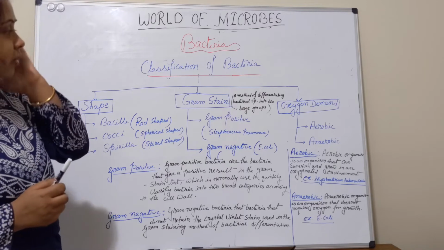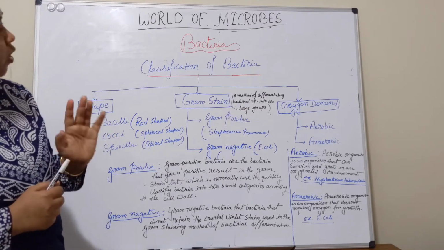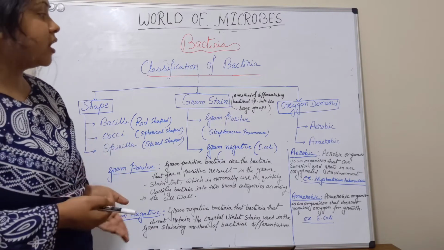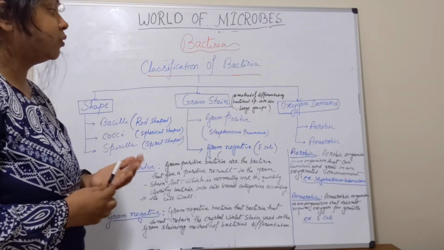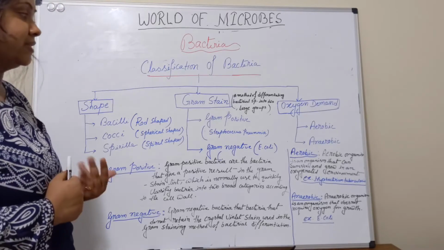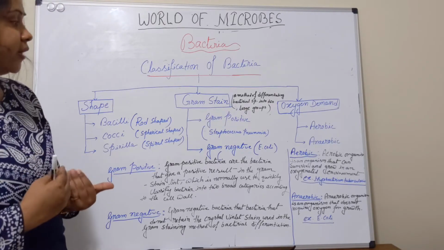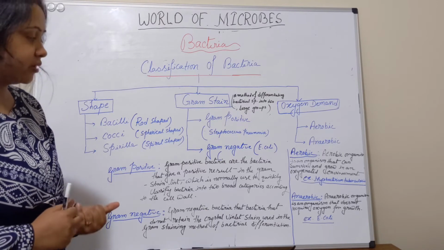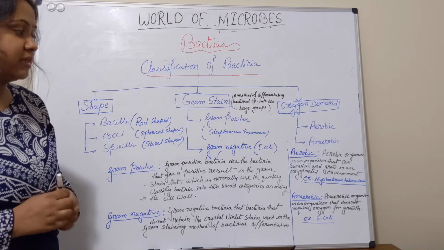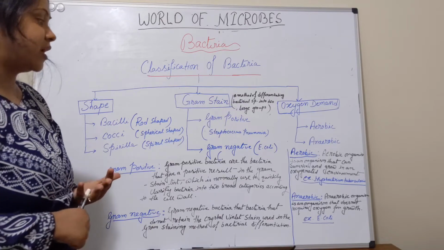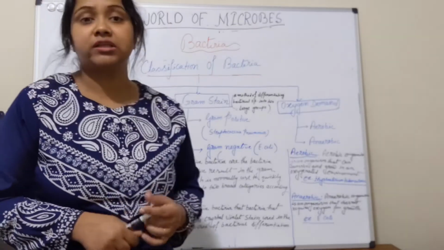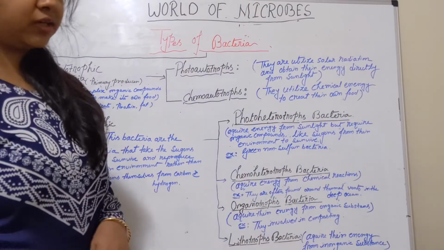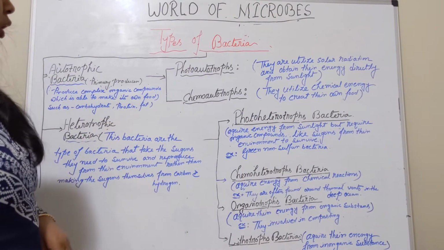Next, I am going to talk about the oxygen demand. So oxygen demand includes aerobic organisms and anaerobic organisms. So an aerobic organism is an organism that can survive and grow in an oxygen needed environment, like Mycobacterium tuberculosis. And an anaerobic organism is an organism that does not require oxygen for growth, like E. coli.